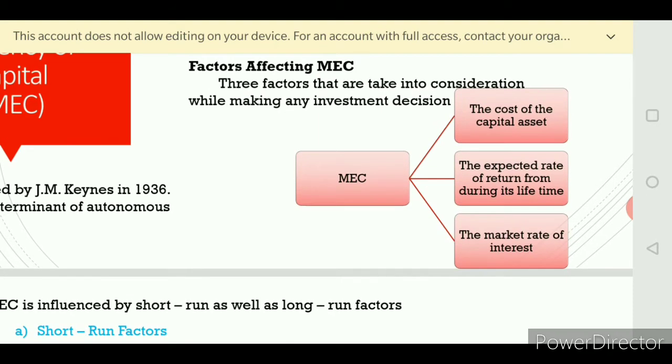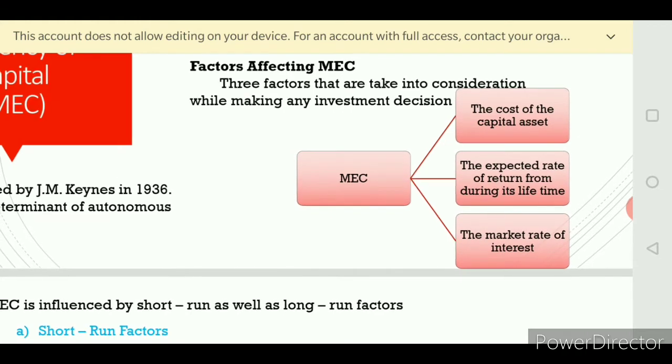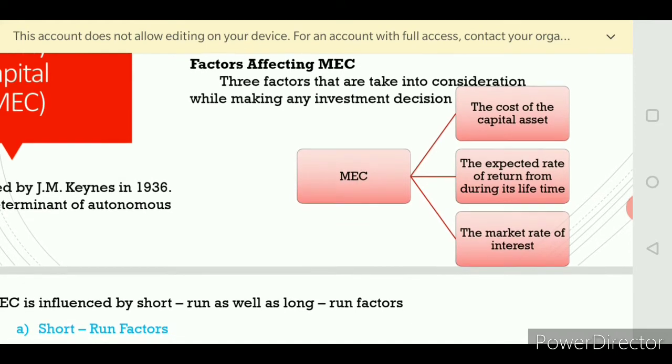So the value of the asset. If the value is too costly, we are not able to invest. If it is too low, it will be an old technology. So first, the producer will be thinking about the cost of the capital asset.